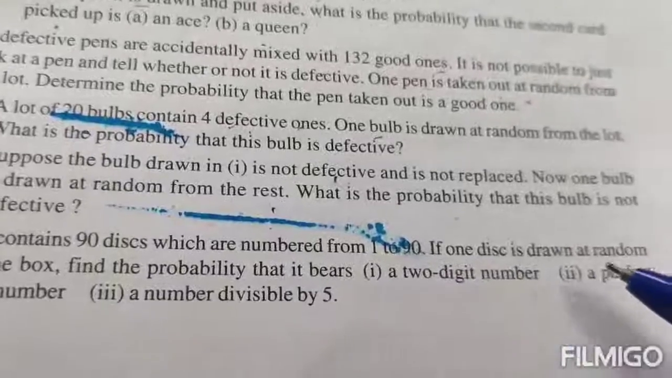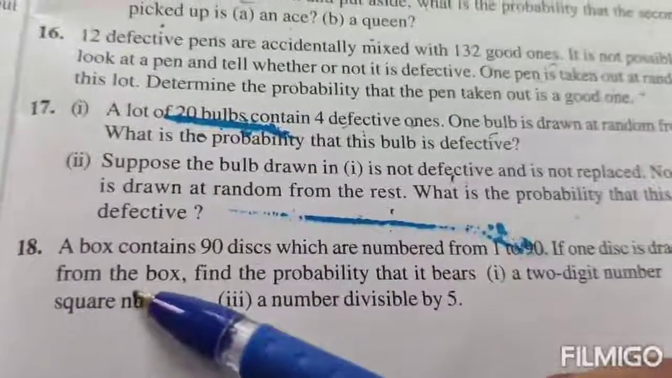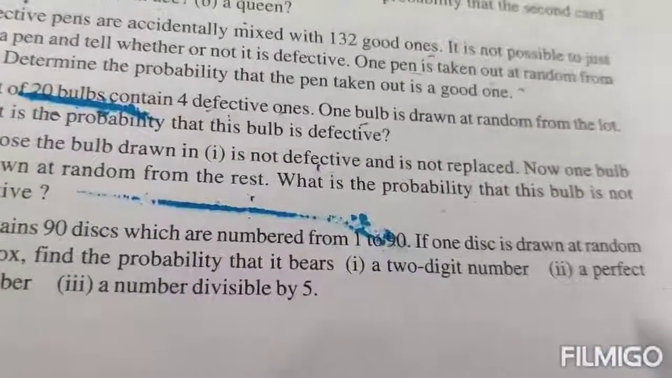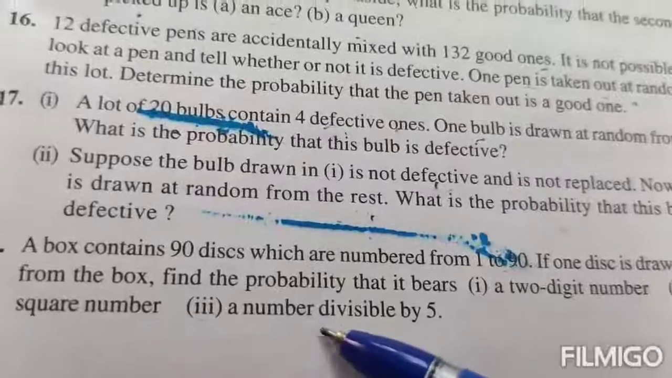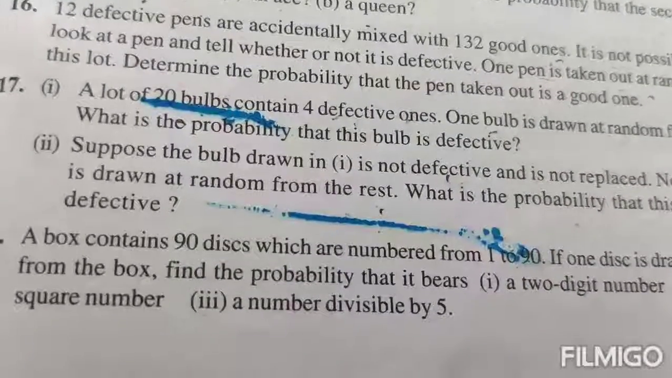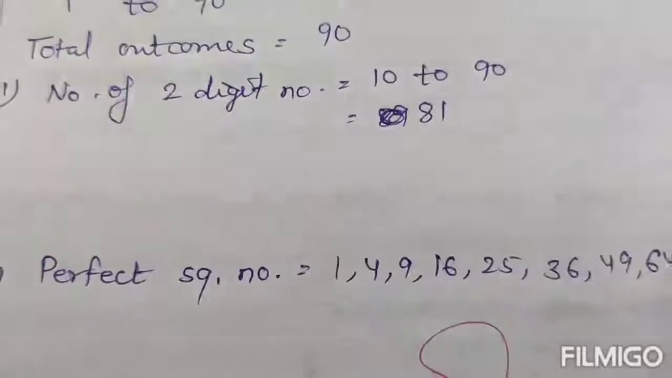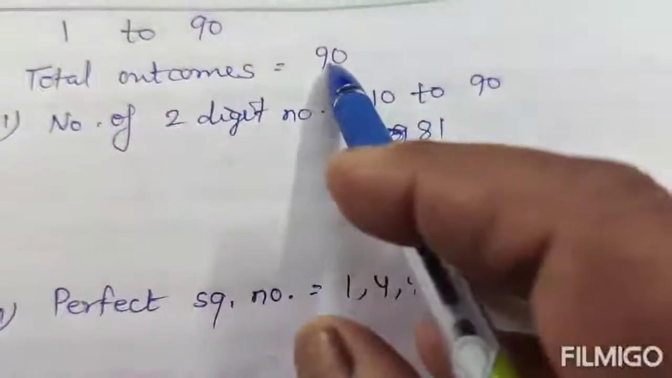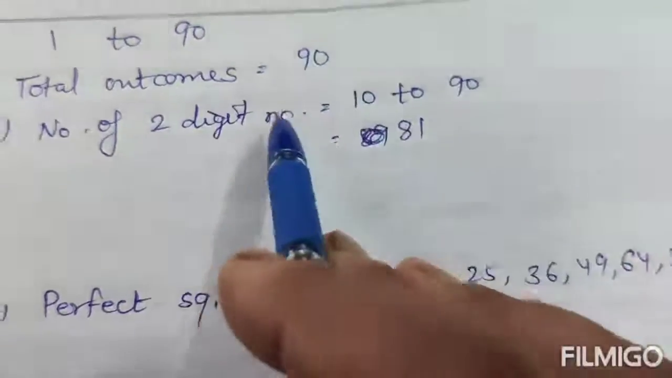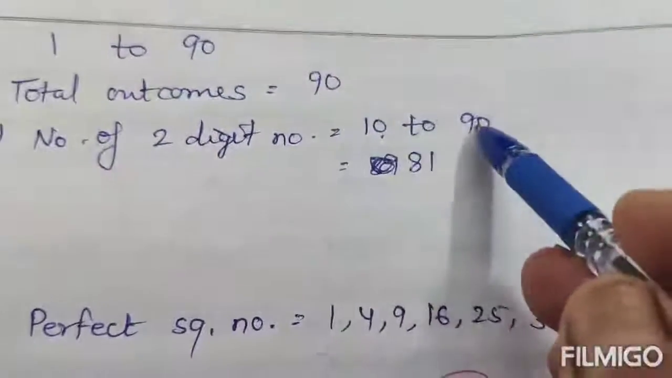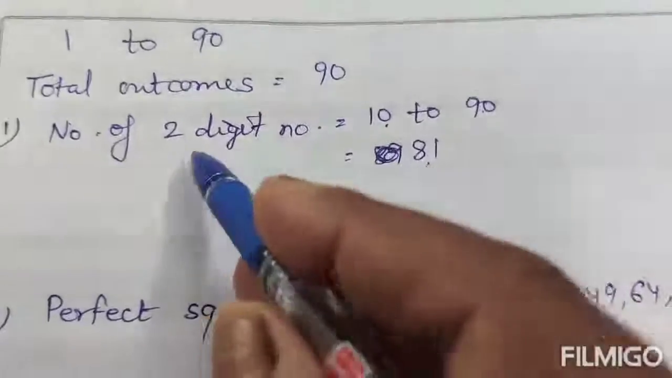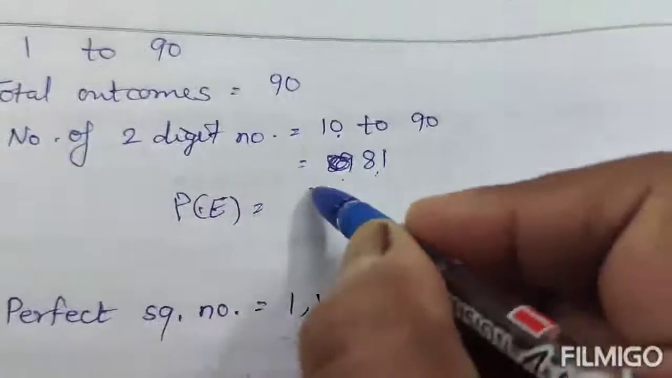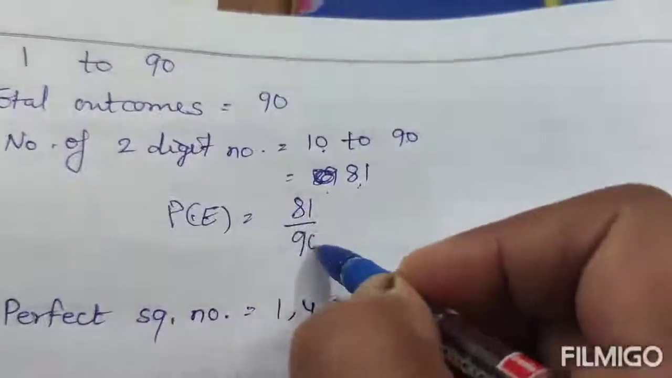If one disc is drawn at random from the box, find the probability that it bears a 2-digit number, a perfect square number, a number divisible by 5, from 1 to 90. Total outcomes, 1 to 90, means 90. Number of 2-digit numbers from 10 to 90 means 81. The probability of getting a 2-digit number equals favorable outcomes 81 over total outcomes 90.